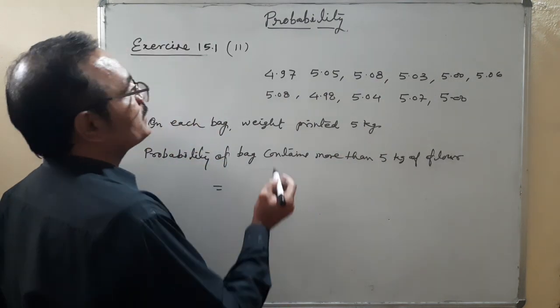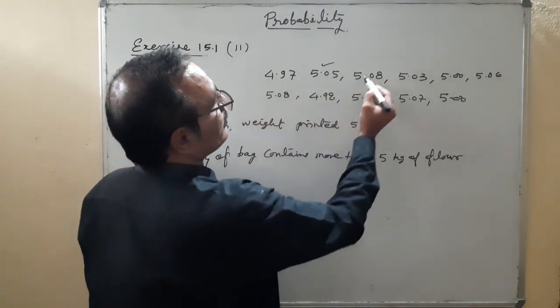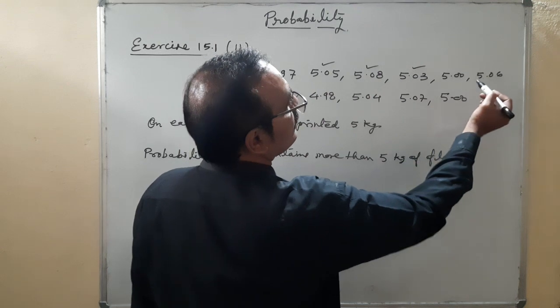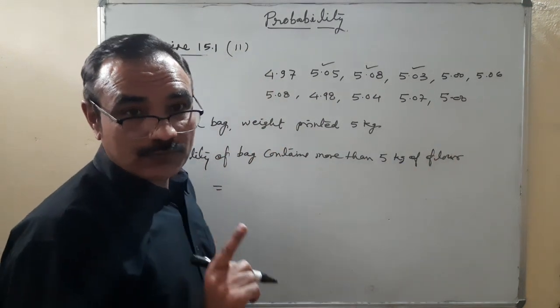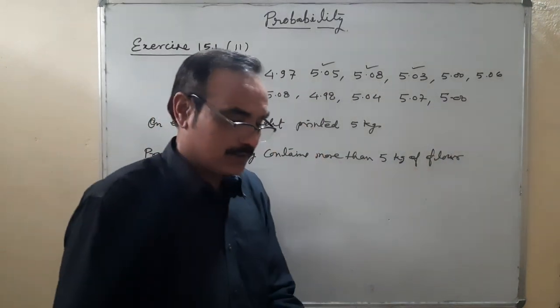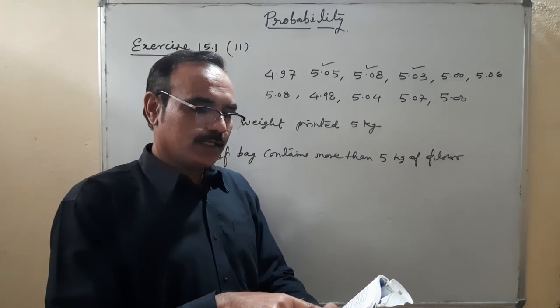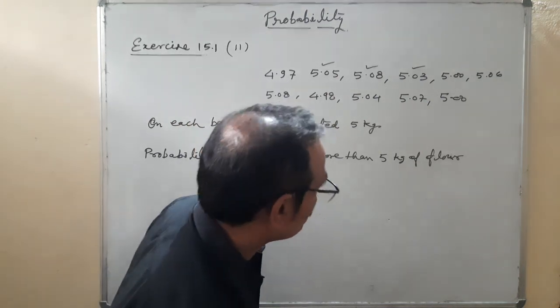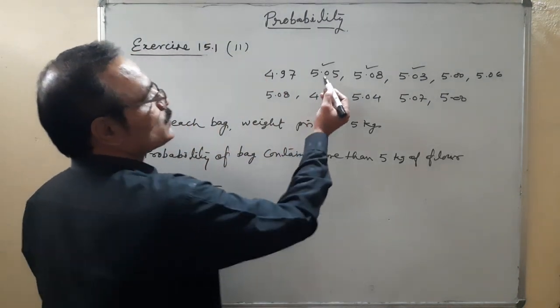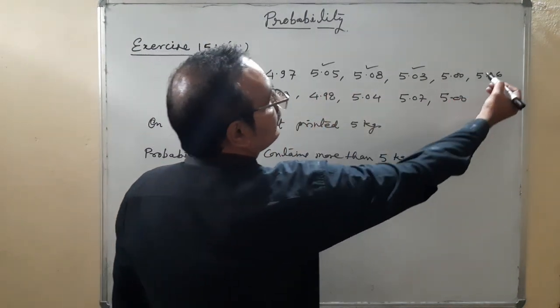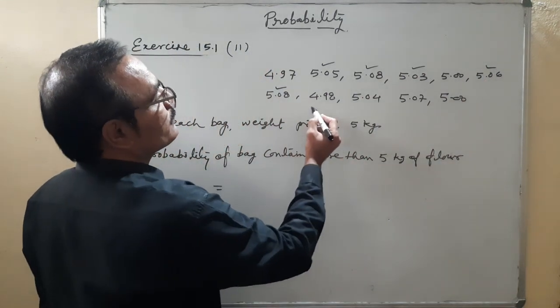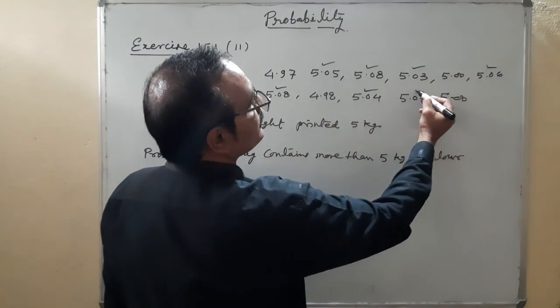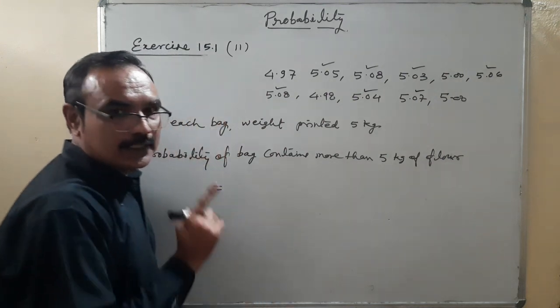More than 5 kg. 1, 2, 3. It is clearly mentioned more than 5. Read the question: find the probability that any chosen bag contains more than 5 kg of flour. So it is 1, 2, 3, and it is not more than 5 for those that are exactly 5.